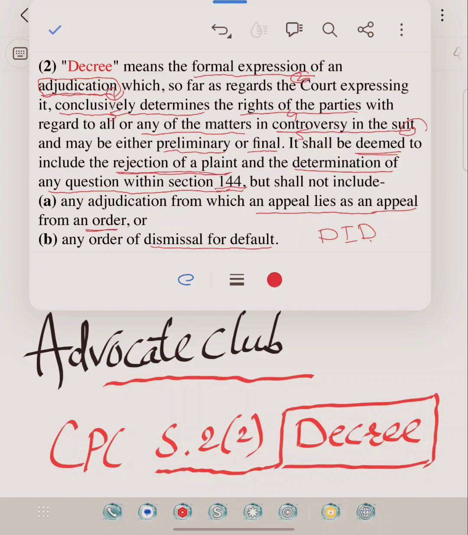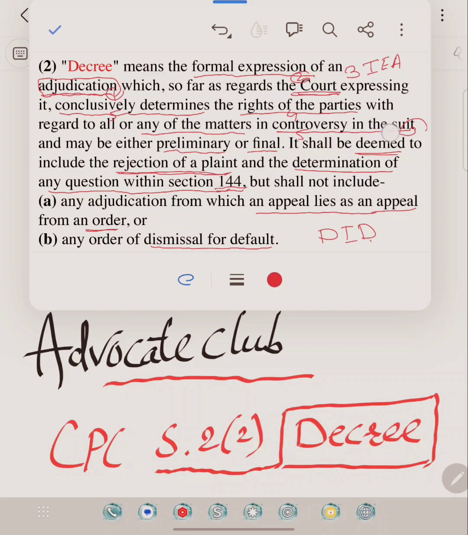Court is defined under Section 3 of the Indian Evidence Act. The word court includes all judges, magistrates, and all persons, except arbitrators, legally authorized to take evidence. So the exception is the arbitrator.